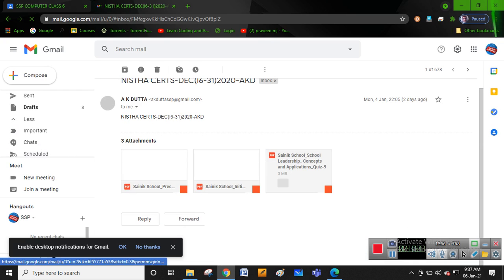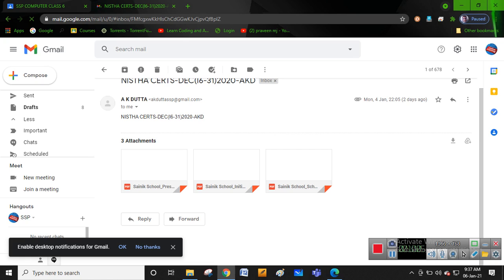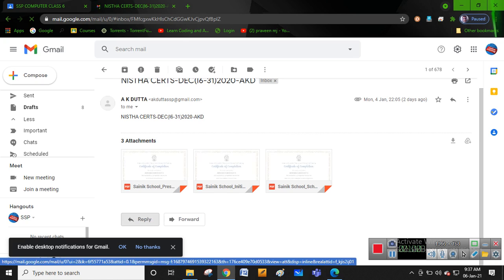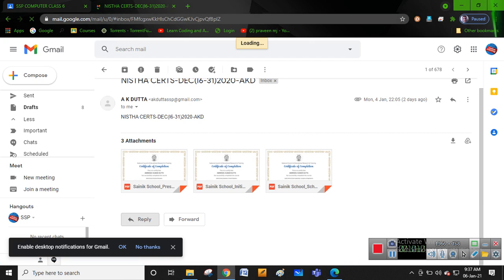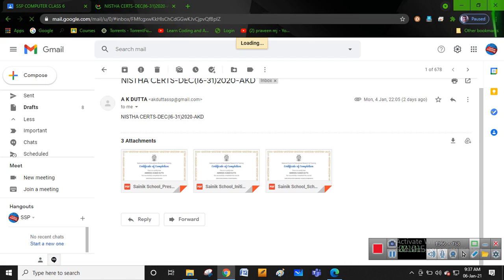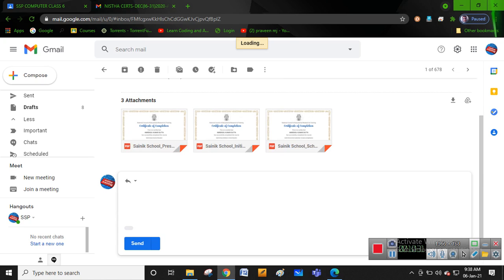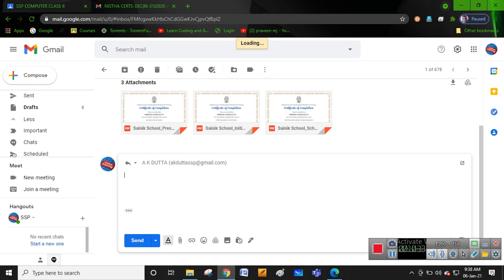For example, if you want to reply to this particular message, you can give the reply. When you give a reply, it opens the compose window. Just see it. Yes, it's a compose window. I'm replying to the person whose ID I got the mail from. So this is a compose window, and you get all these options.